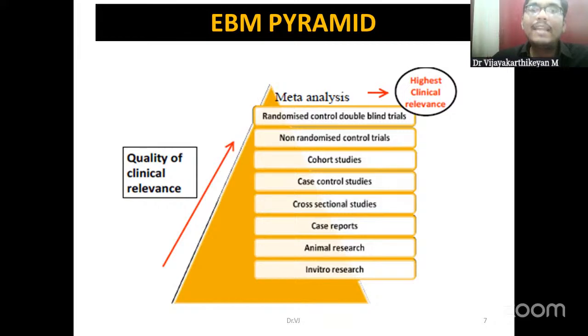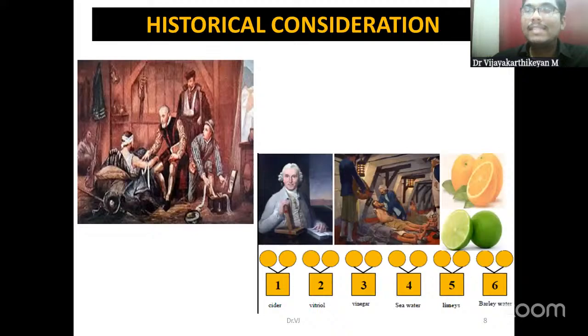You could find that randomized control trials are at the top. Above that, we have the meta-analysis and the systematic reviews, but it is not a kind of original research, we can call it. We are just going to pull the data from various studies into meta-analyses and systematic reviews. So from this itself, we can understand that RCTs are the highest evidence that we can generate from original research studies.